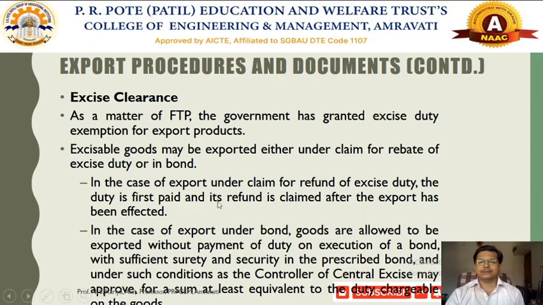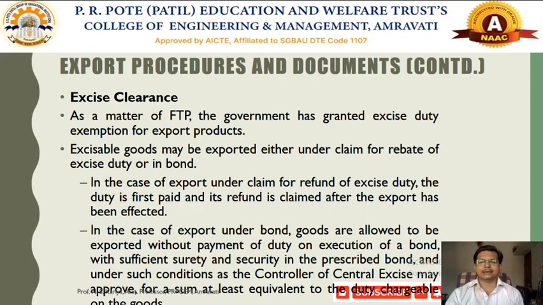So in case of export under the claim for refund of the excise duty, the duty will be paid first by the exporter, and they can make the necessary application for the refund of that particular excise duty. Now in case of bond, goods are allowed to be exported without making the payment of the duty on the execution of the bond. So already some necessary payment has been made in the form of bond by the exporter. So there is no need to pay the excise duties.